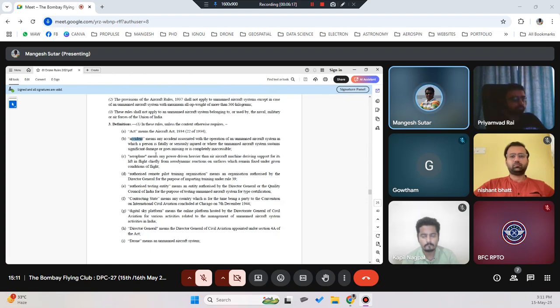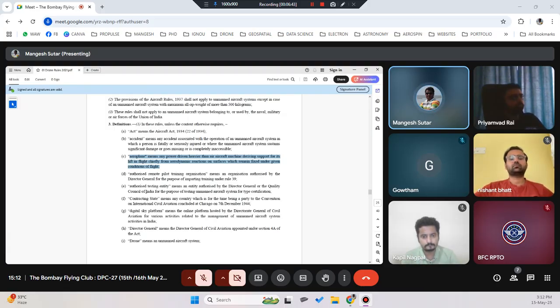And then what do you mean by aeroplane? Aeroplane means any power-driven heavier-than-air aircraft deriving support for its lift in flight chiefly from aerodynamic reaction on surfaces which remain fixed under given conditions of flight. So this is the definition of aeroplane. It can be a manned aeroplane or an unmanned aeroplane. This definition is applicable for both types of aeroplanes.